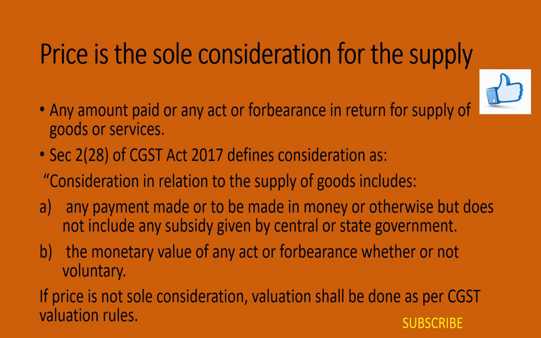For example, Mr. X has purchased a car from Mr. B for rupees 5 lakhs. Here X's consideration is rupees 5 lakhs and B's consideration is the car. And it is normally reciprocal in nature. That is what we call a give and take policy. Section 2 subsection 28 of the CGST Act defines consideration in relation to the supply of goods as including any payment made or to be made in money or otherwise, but not including any subsidy given by the central or state government, and the monetary value of any act or forbearance, whether or not voluntary.